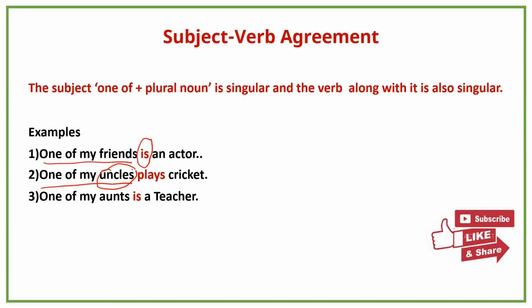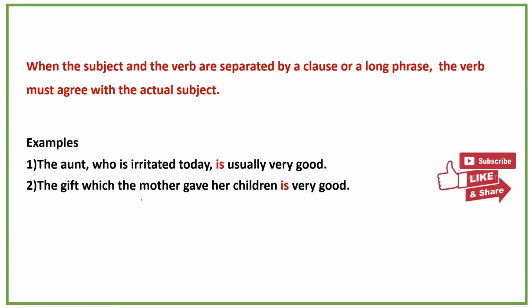See the third example, one of my aunts. Among all my aunts, one of my aunts is a teacher. Since it is a singular subject, it has taken a singular verb. And see the second one, the aunt. See this example: the aunt who is irritated today is usually very good.